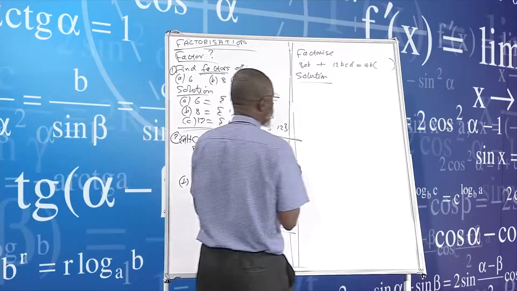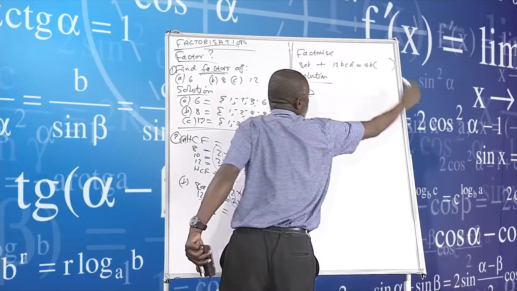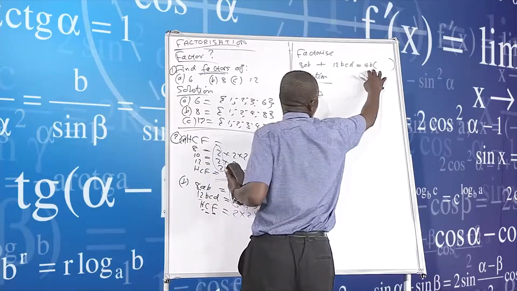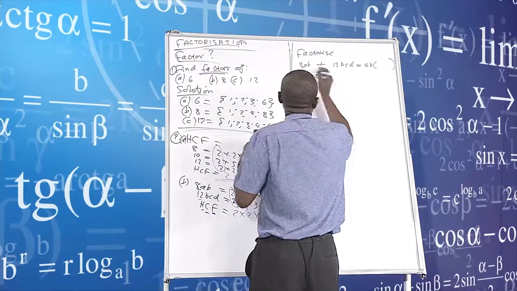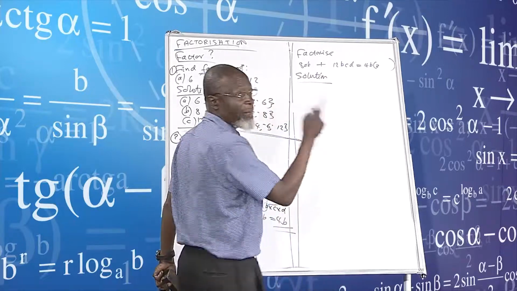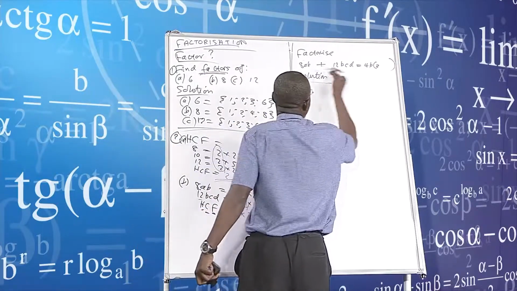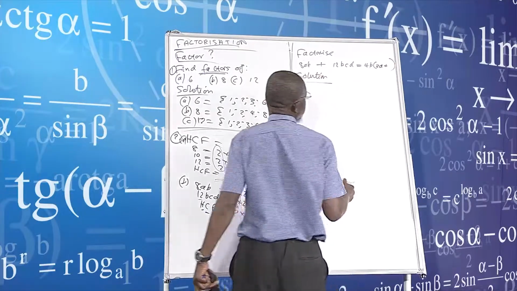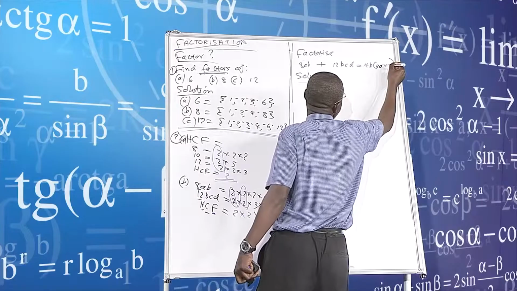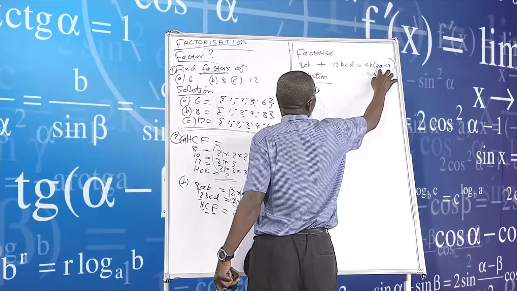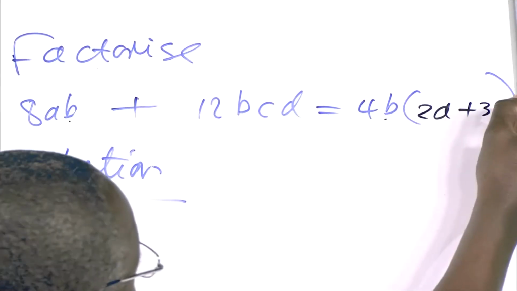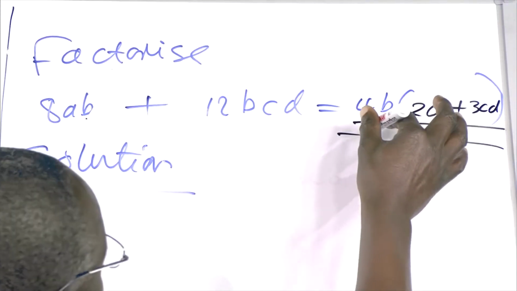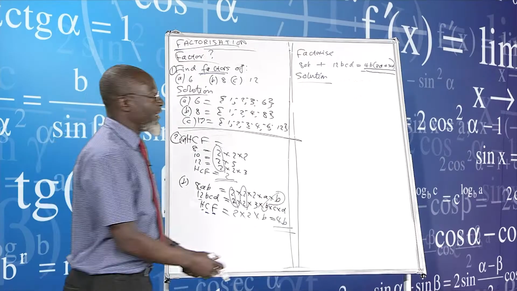So here I go. We take out 4B, so 4 into 8 is 2. B and B cancel. This B and B cancel. Remain with A, so we have A here. And then I've got a plus. And then 4 into 12, it is 3. And then B and B cancel, remain with C and D. So now that becomes the answer.